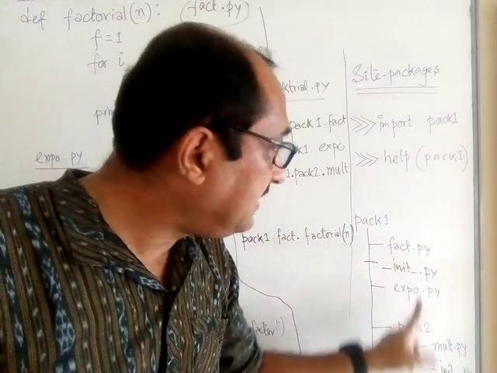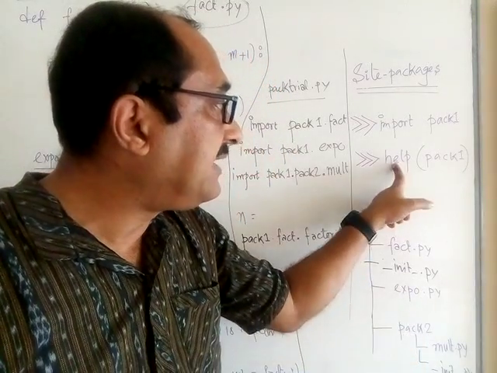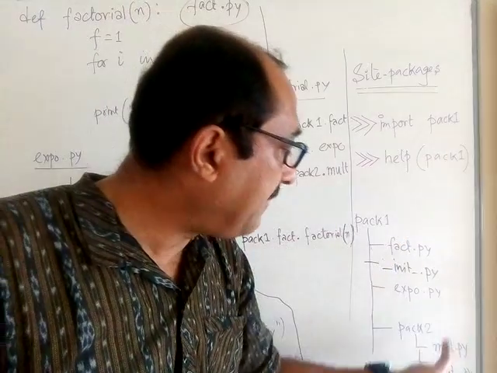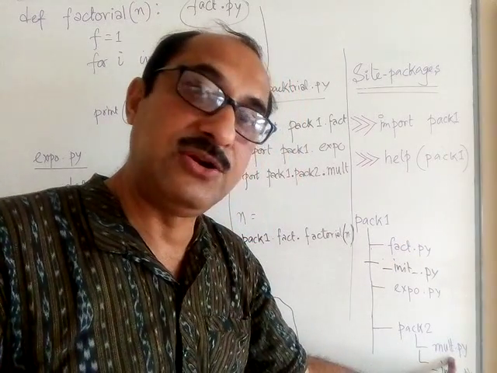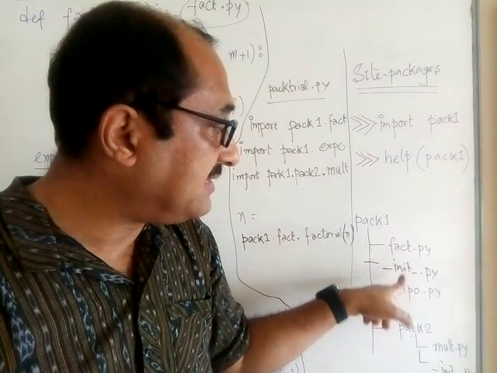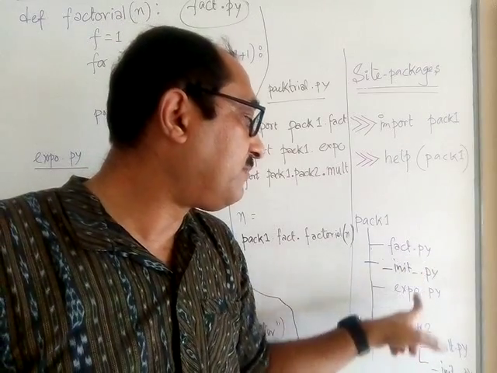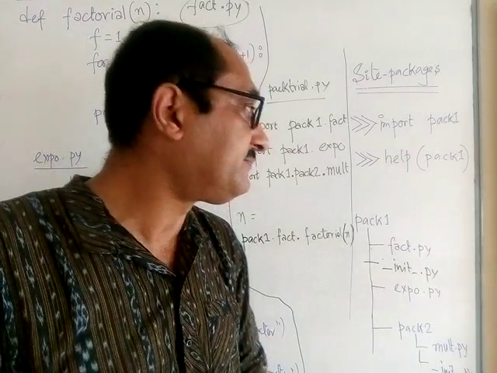That means if I want to see the content under pack2, then I need to write help(pack1.pack2). Then I will be able to see mult.py. Otherwise, this one is going to show me only the first level. That is, it will show this file also and these two modules, fact.py, expo.py.